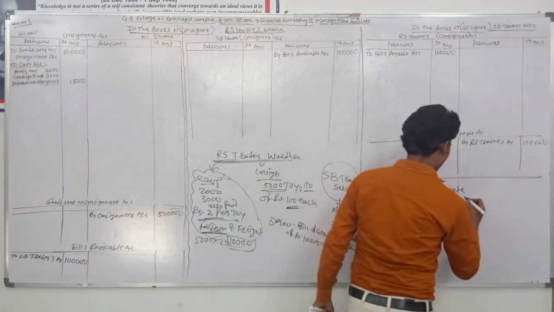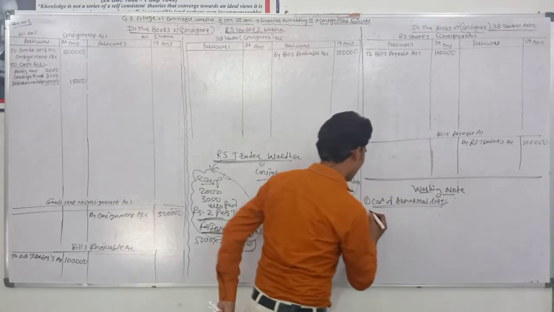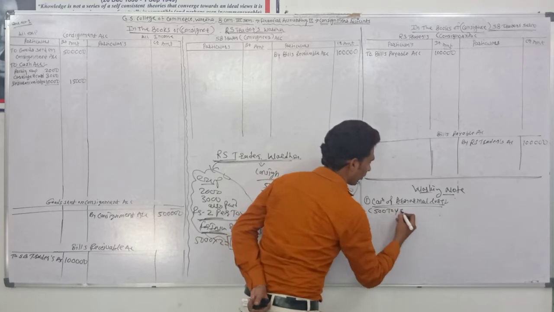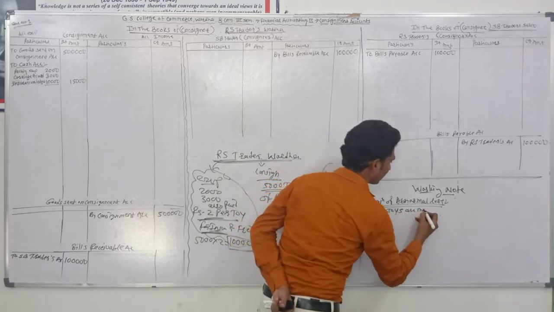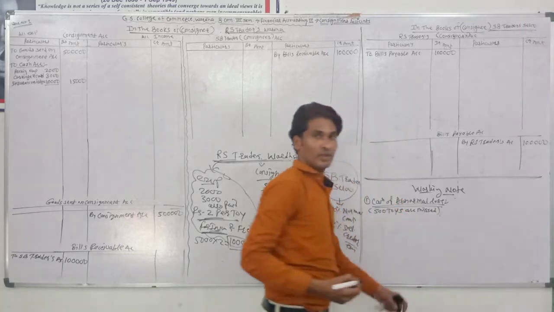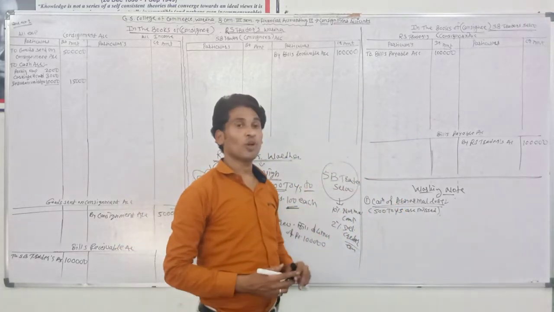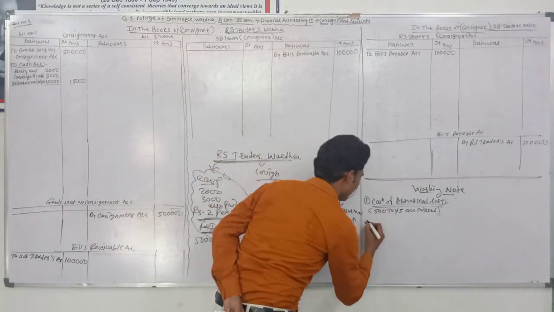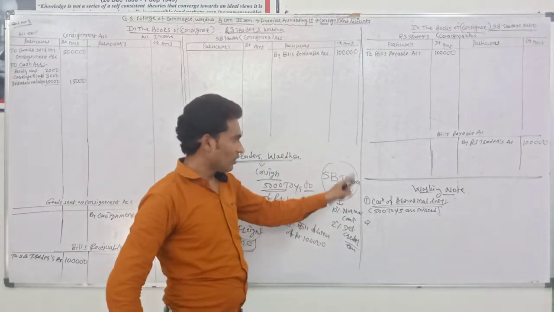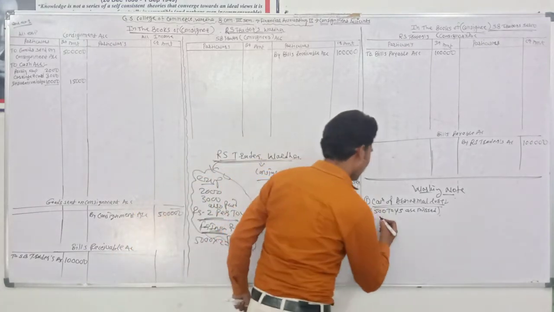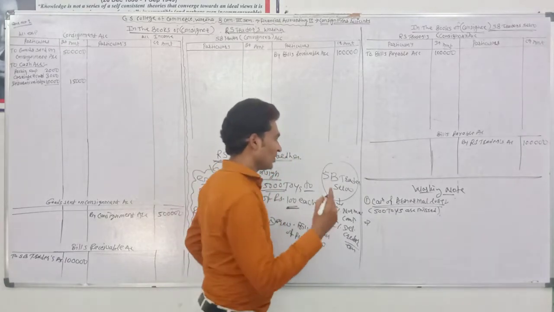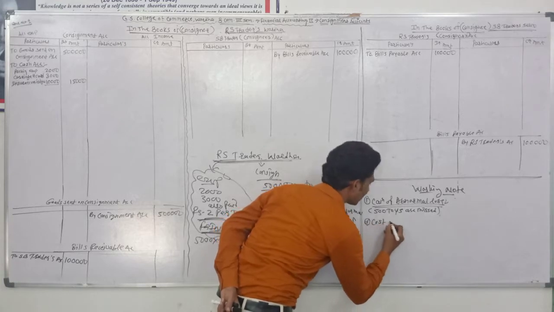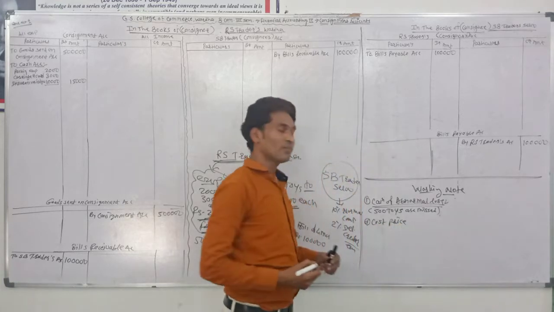Now in the example, they have given that 500 toys are missed in transit, so it's called an abnormal loss. So we need to find out the value of abnormal loss. Firstly, listen very carefully. How to find out the abnormal loss? When you get an abnormal loss, first take the value of cost. First point is the cost price of that goods.